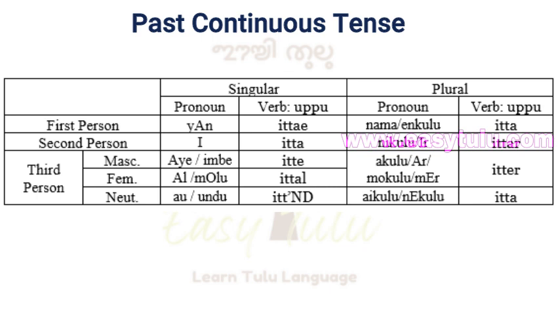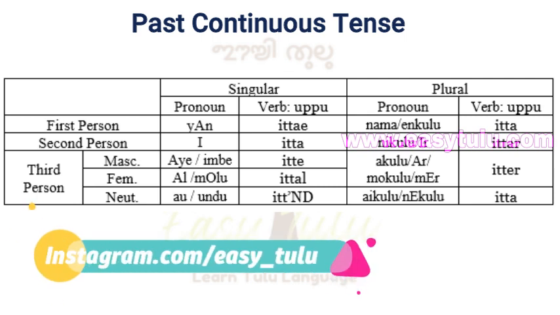Alu or molu ittal, she was. Au or undu ittandu, it was. Nama or enkulu itta, we were. Iru or nikulu ittar, you were. Akulu, mukulu, aru or meer ittir, they were. Nekulu or aikulu itta, they were.